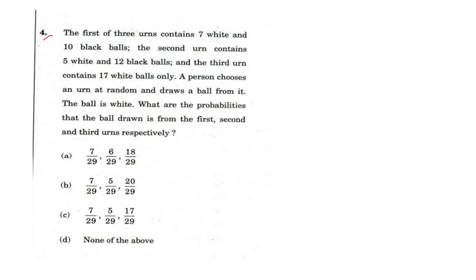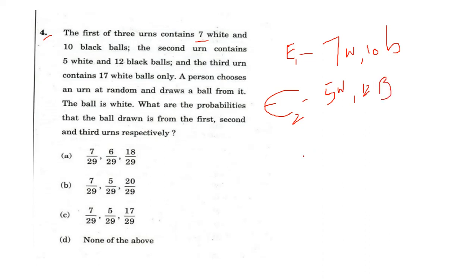Now I will look at one more question. Question number 4. The first of 3 urns contains 7 white balls, I am writing urn E1 contains 7 white and 10 black balls, and the second urn contains 5 white balls and 12 black balls, and the third urn contains only 17 white balls.